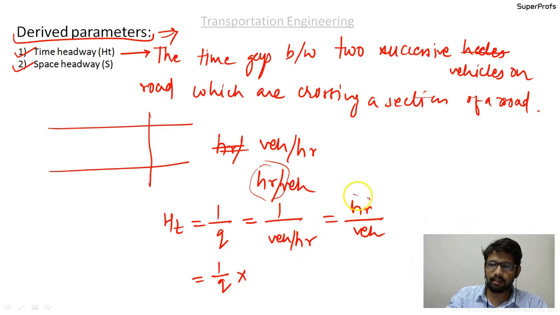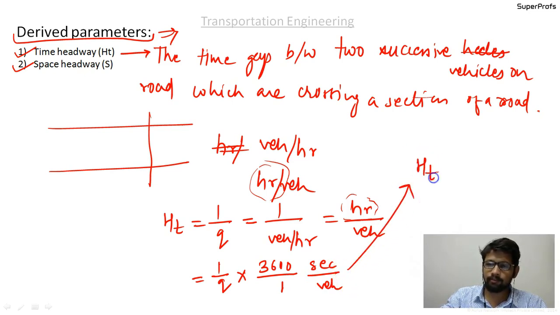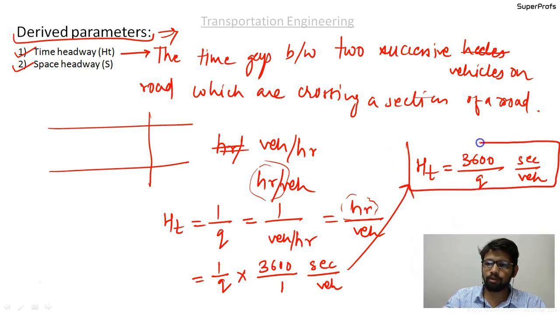Since it is in hours, we will convert it into seconds, therefore multiply by 3600, and vehicles remain as a unit quantity, so what you get is seconds per vehicle. Therefore time headway is equal to 3600 upon the traffic flow, in seconds per vehicle. I hope you have now understood what the time headway is. You just have to find out the time between the two successive vehicles.